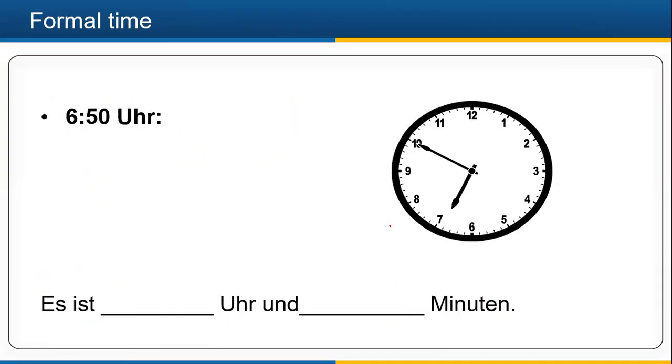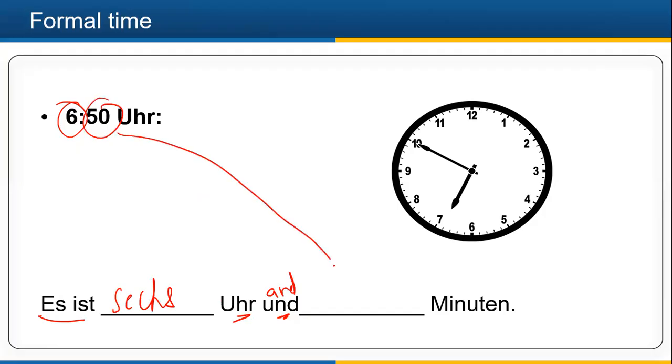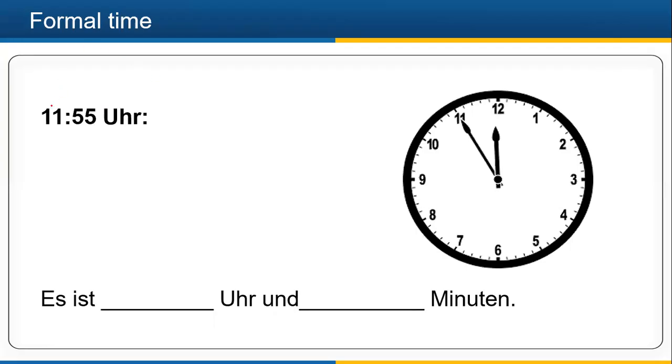For example, here it is 6:50. Es ist 6 Uhr und 50 Minuten. It is 6 o'clock and 50 minutes. For example, here it is 11 o'clock and 55 minutes.